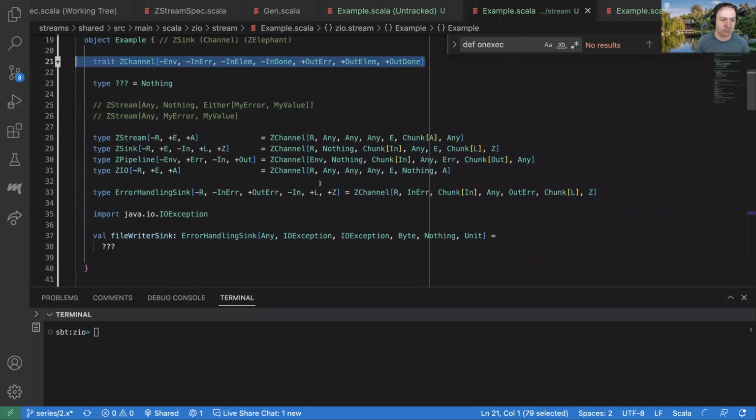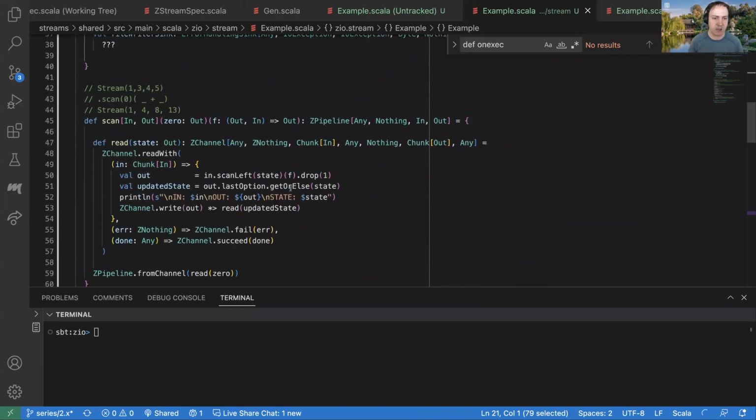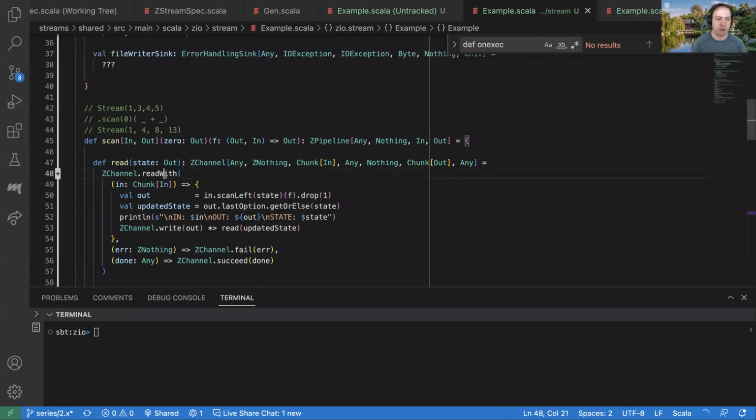And then in our second week, we got a little more concrete and we started implementing some of our own operators in terms of channels. I think we did the map operator and the scan operator, and we saw how we could use these channels to describe very high performance stream transformations that also gave us a lot of ability to customize exactly what we were doing, because this channel interface is in a way a very low level interface.